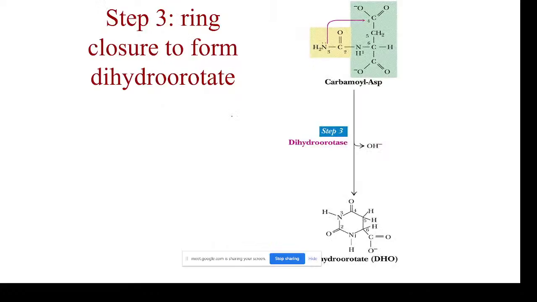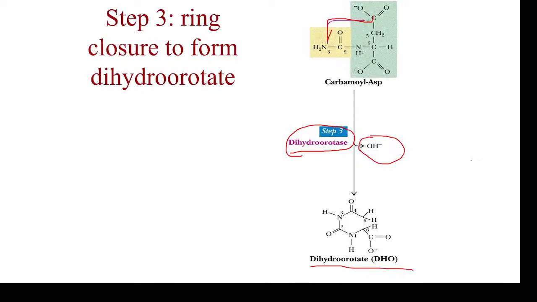In step 3, there is cyclization. The free amine group will cyclize with the carbonyl carbon. The enzyme that catalyzes this reaction is dihydroorotase. Here a hydroxyl group is released, and you get a pyrimidine ring. That is dihydroorotate, called DHO.